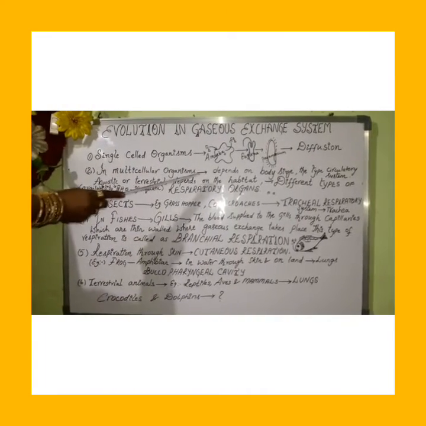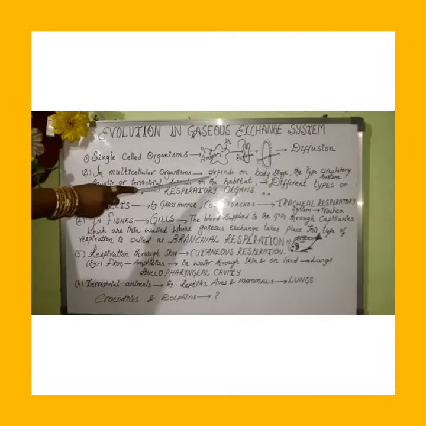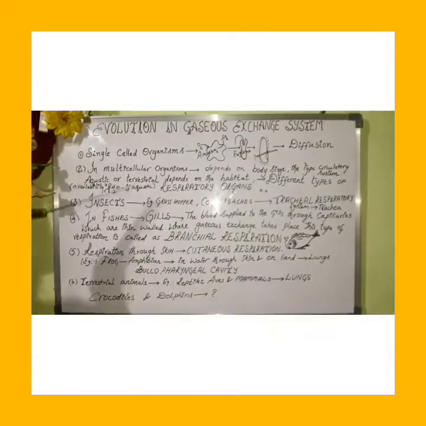In multicellular organisms, it depends on the body design, body size, and also they have different types of respiratory organs. It depends on the habitat in which they live. They develop different types of respiratory organs.